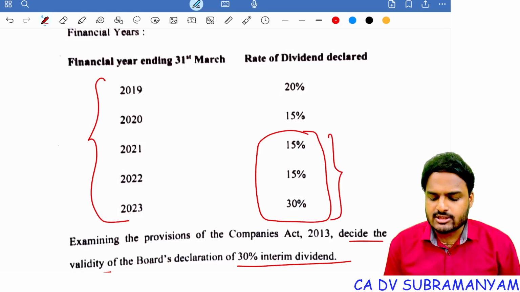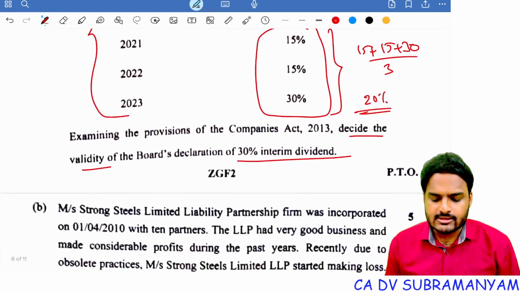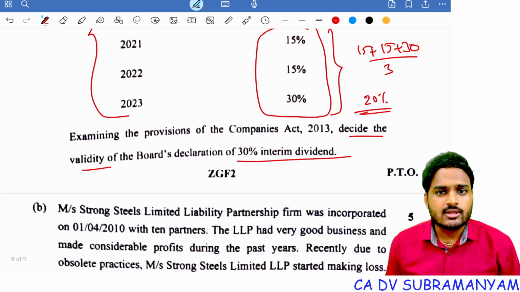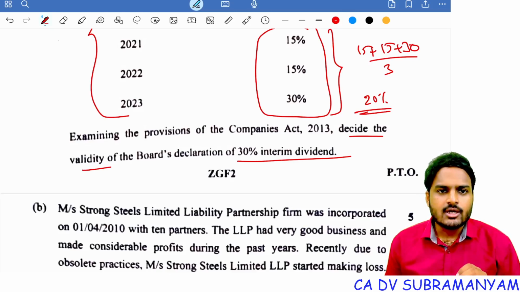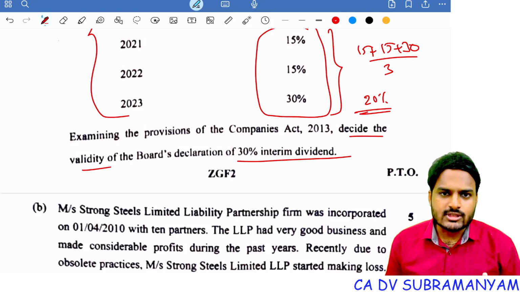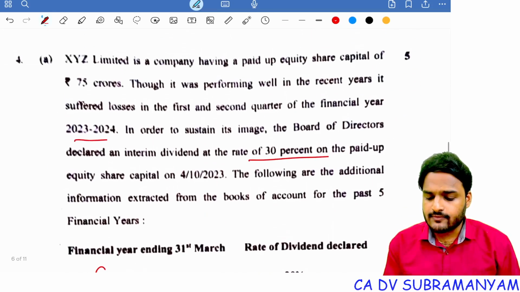So just average it, 15 plus 15 plus 30 divided by 3. So 60 by 3, that is 20%. Now the act of board of directors declaring 30% interim dividend is invalid. They can declare dividend up to 20%. So 30% interim dividend is against the Companies Act 2013. Next one. Okay, this question was asked for 5 marks.